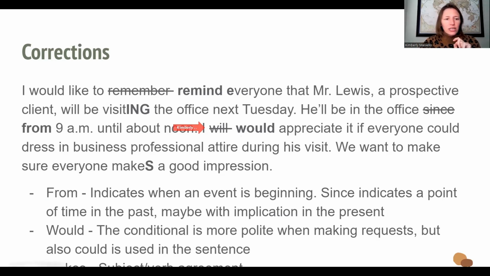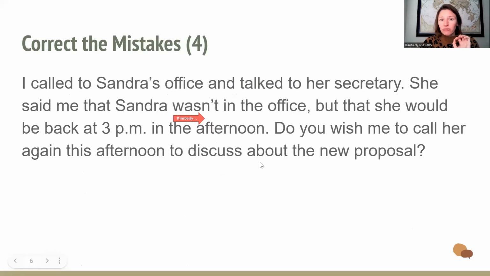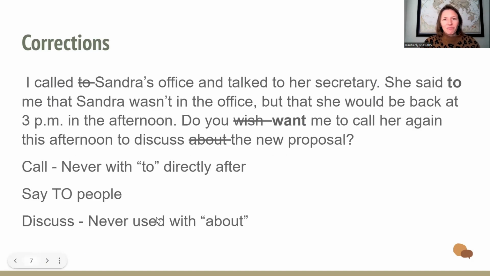Let's move on now to the second email that we'll be reviewing. This one here has four mistakes. I'll read it. I called to Sandra's office and talked to her secretary. She said to me that Sandra wasn't in the office, but that she would be back at 3 p.m. in the afternoon. Do you wish me to call her again this afternoon to discuss about the new proposal? Again, four mistakes. Pause the video here, see if you can find them, and I will meet you at the next slide.